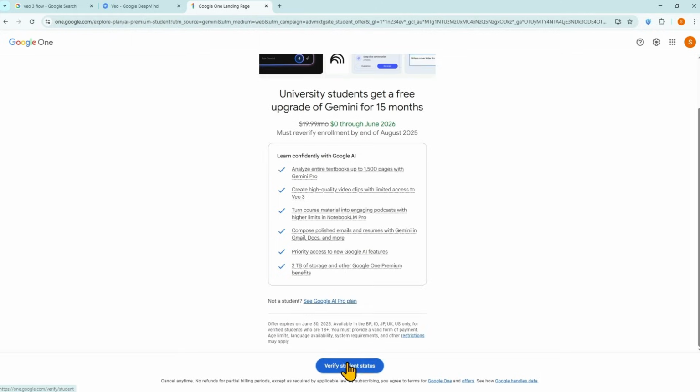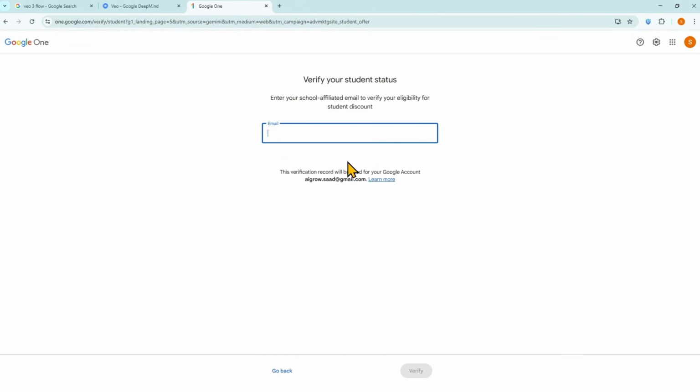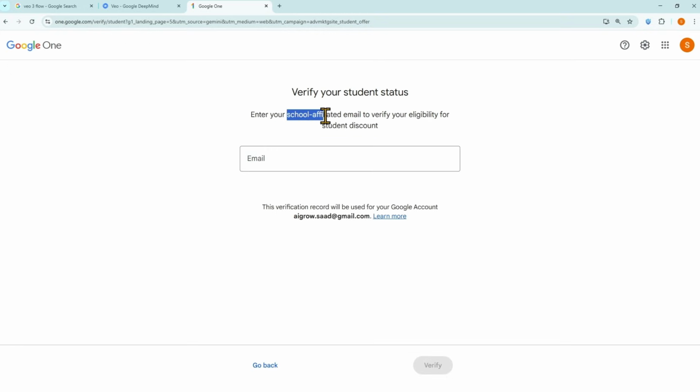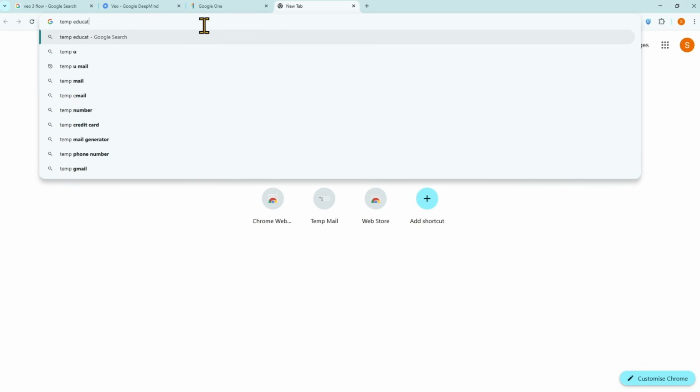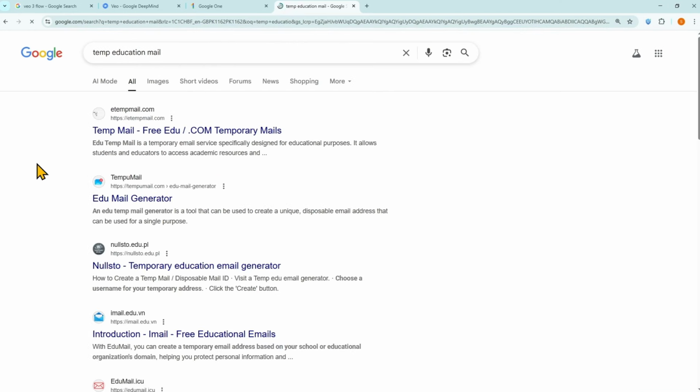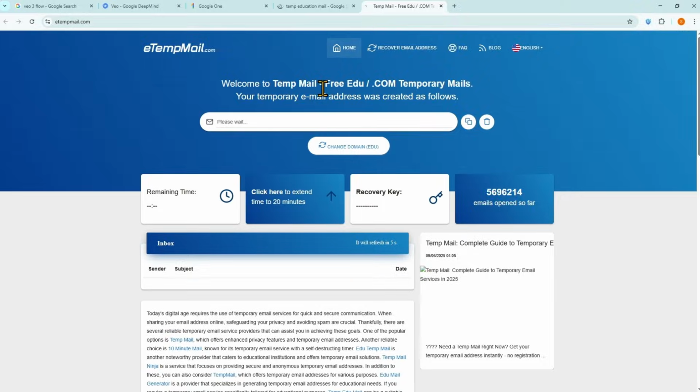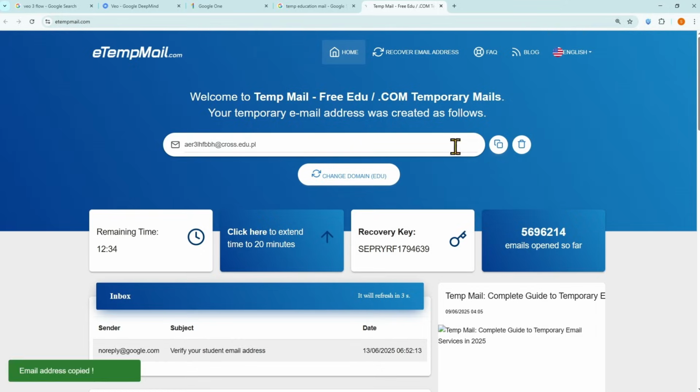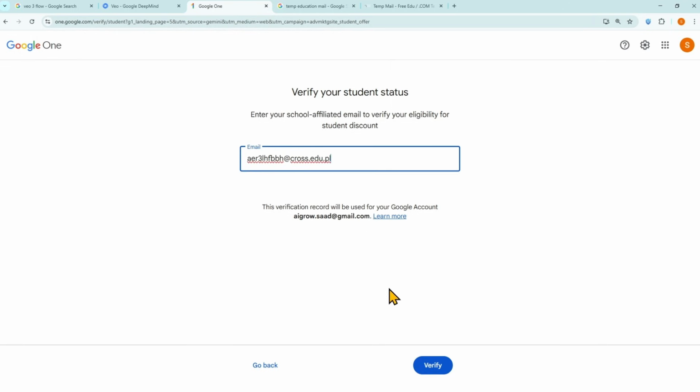At the bottom, click Verify Student Status. Now we need a school-affiliated email. To get one, open a new tab and search Temporary Education Email. Open any website from the results and copy a temporary email. Paste it into the Google form and hit Verify.